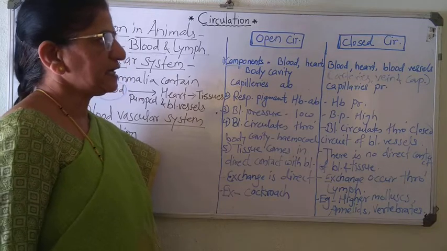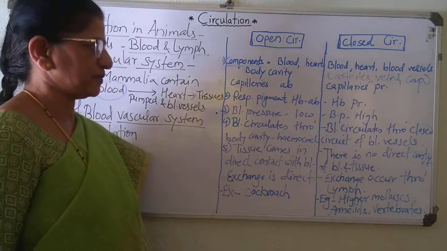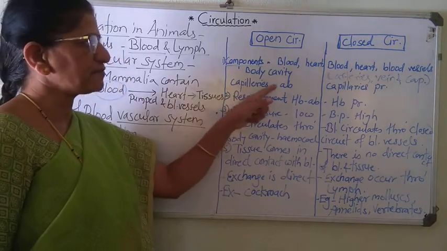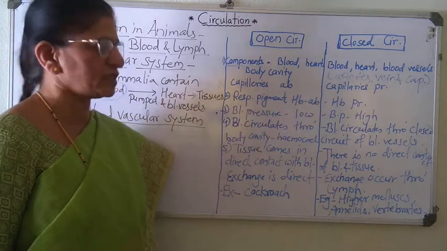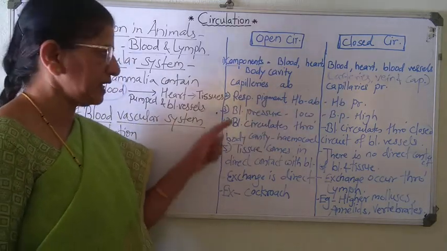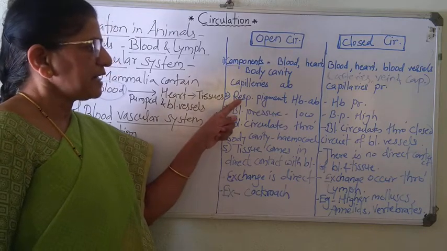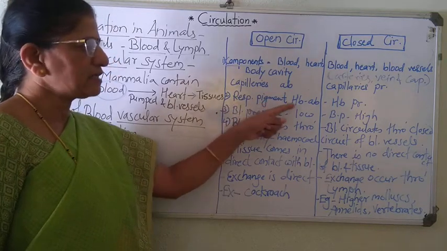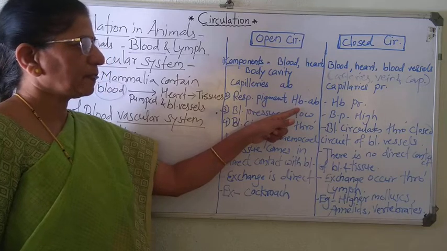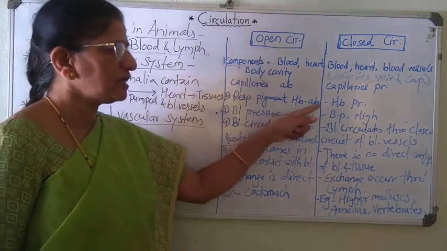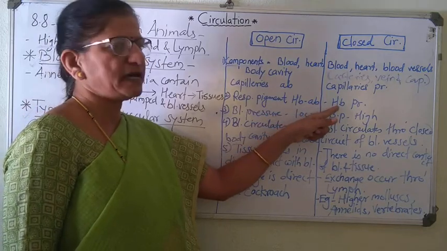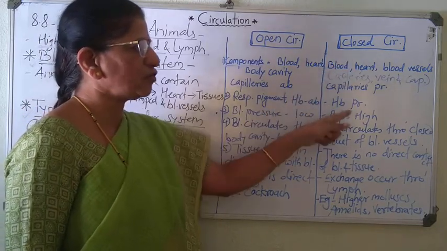So capillaries are absent in open circulation, whereas capillaries are present in closed circulation. Clear? Then respiratory pigment, for example hemoglobin, such respiratory pigments are absent in open circulation, whereas respiratory pigment like hemoglobin is present in closed circulation.